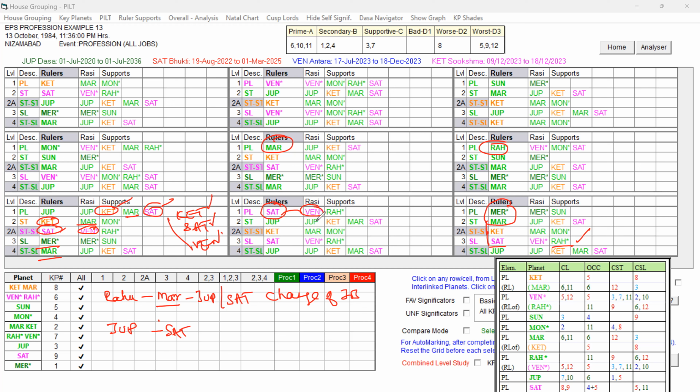But whether the change is going to be good: Saturn in the star of Jupiter is favorable, but it has Ketu and Saturn. So Saturn is influencing the star level planet also, and at the 2A level, Ketu is present, also influencing the star level planet. So the favorable star lord Jupiter is influenced by the 2A level planet Ketu and also the support planet Saturn, the Bhukti lord itself. And furthermore, the sublord is also Saturn.